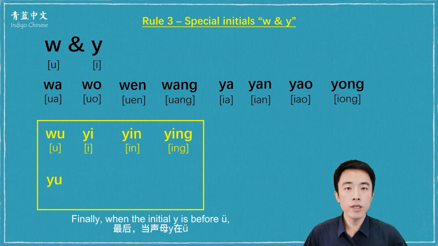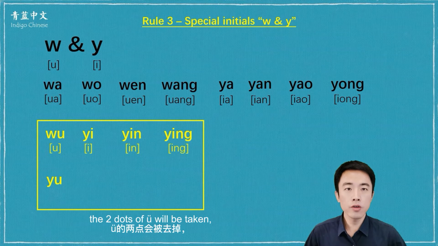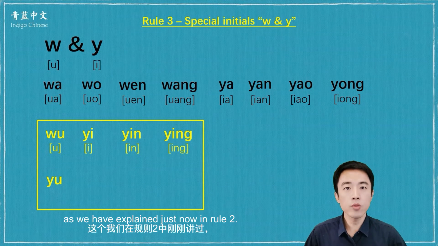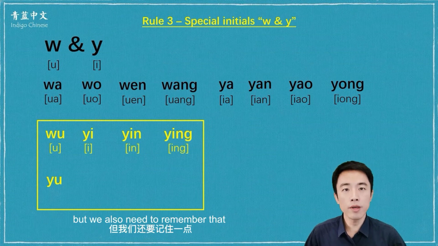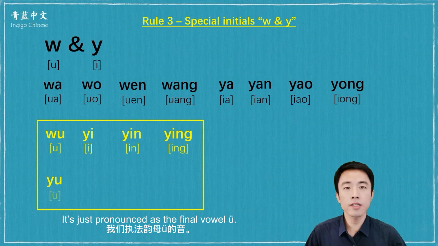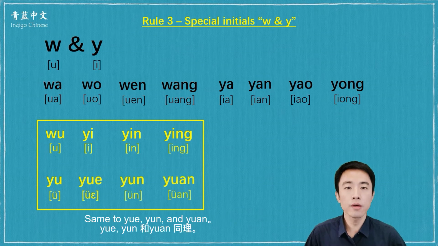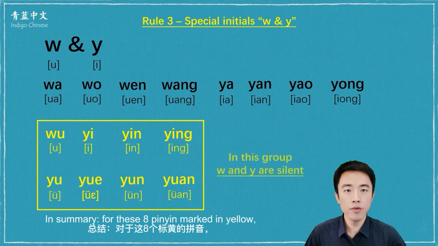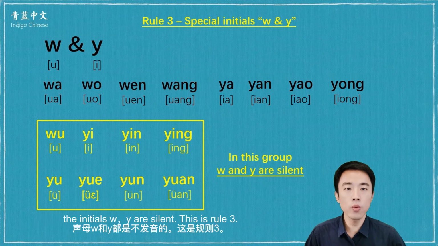Finally, when the initial E is before yu, the 2 dots of yu will be taken, as we have explained just now in Rule 2. But we also need to remember that we don't pronounce this initial E. It's just pronounced as the final vowel yu. Same to yue, yun, and yuan. In summary, for these 8 pinyin marked in yellow, the initials U, E are silent. This is Rule 3.